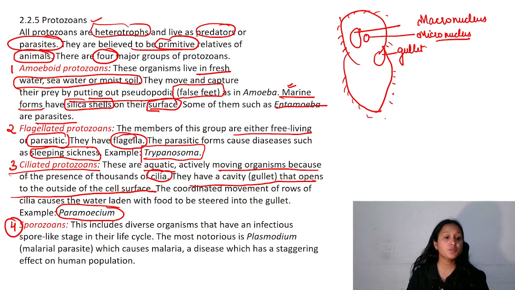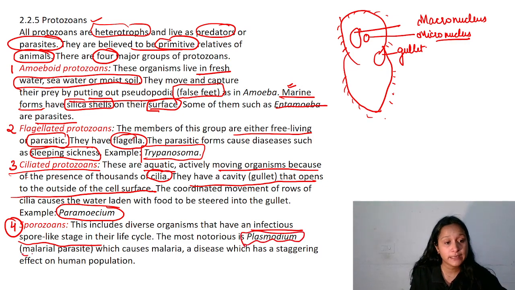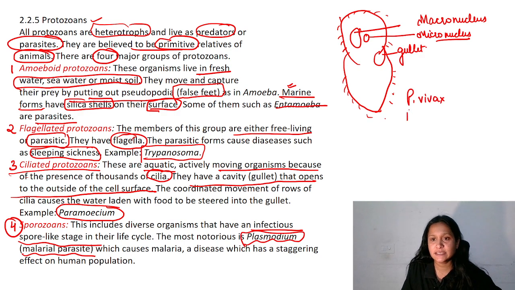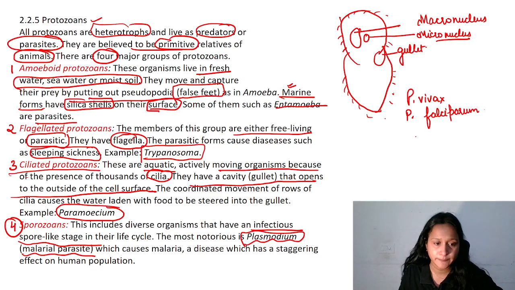Alright, now next is sporozoans. In the sporozoans, there is an infectious stage which is a spore-like stage. The most notorious is your Plasmodium, which causes malaria. It is a malarial parasite. Plasmodium vivax. In human health and disease, the names are written. Plasmodium falciparum, Plasmodium malariae.